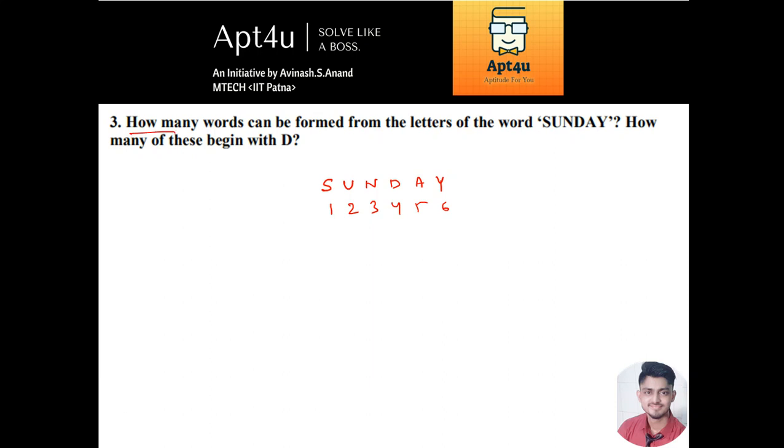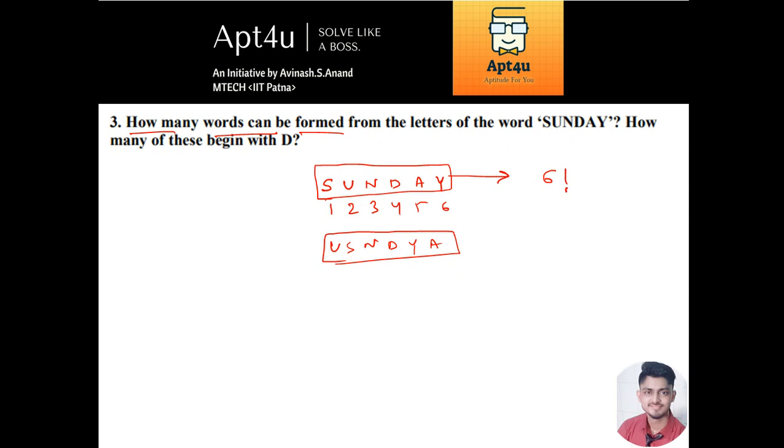Since they have asked how many words can be formed, whenever they say that, the words can have any meaning or can be without any meaning. For example, you may have a word like USNDYA. It doesn't matter, it does not have any meaning, but still it is a word. So how many such words are possible with the letters of the word Sunday? Whenever we consider this, जब भी वो consider करेंगे कि कितने words बन सकते हैं इन सारे letters को use करके, basically we do 6 factorial. Why 6 factorial? Because there are 6 letters and we will take the permutations of these 6 letters, different arrangements of these letters, which is nothing but 720.